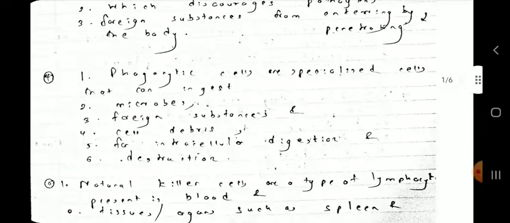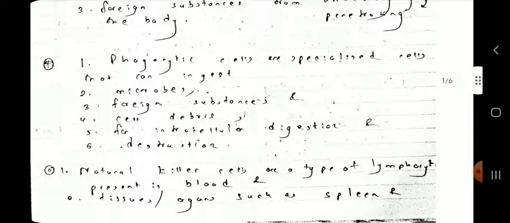Now the next definition. Phagocytic cells are specialized cells that can ingest microbes, foreign substances, and also cell debris, remnants of the cell, right? For intracellular digestion and destruction.